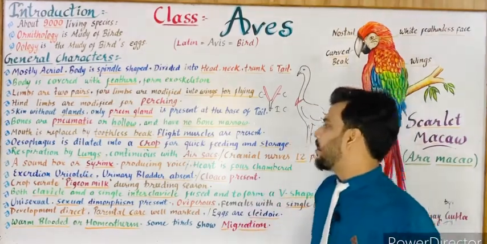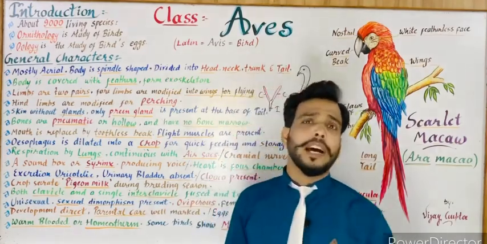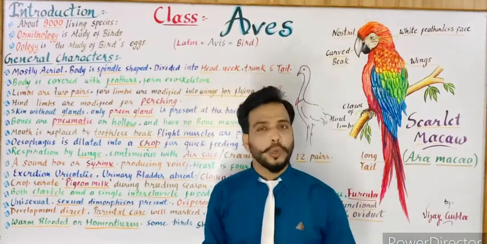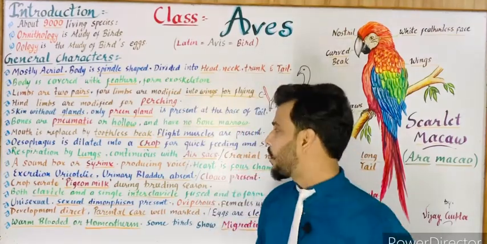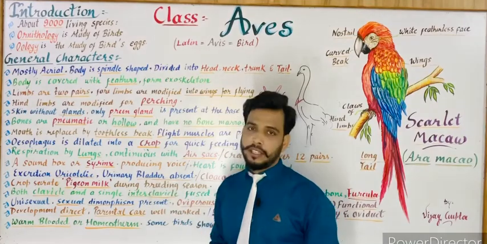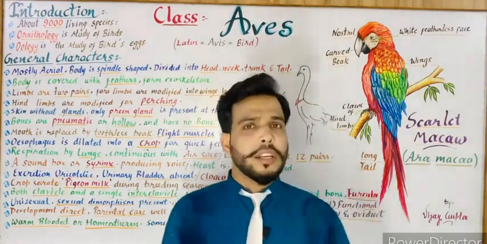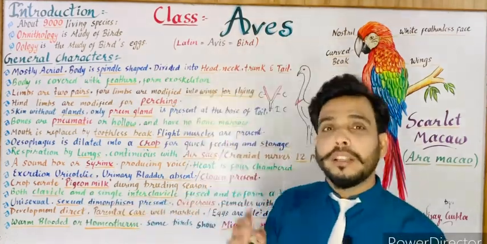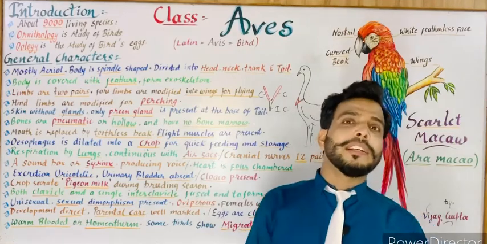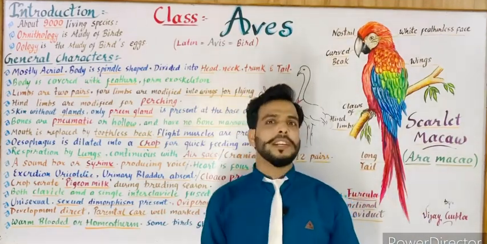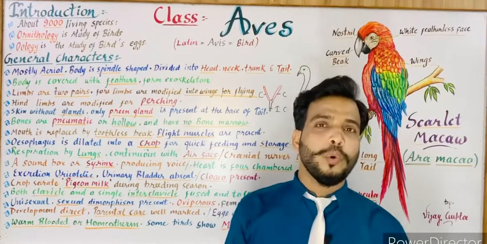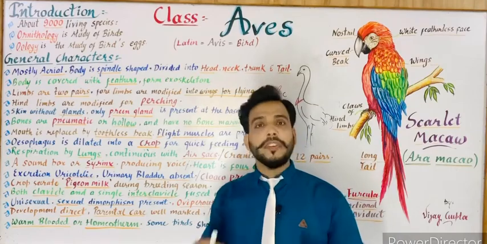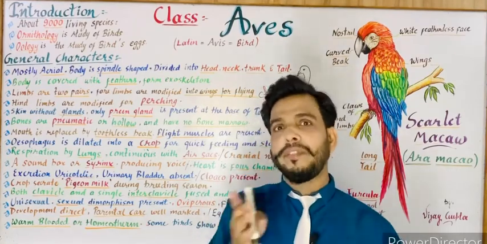Next is they are unisexual. All the birds are unisexual. As you know, when the sexes are separate, male and female are separate, then the birds are known as unisexual. So they are unisexual. Sexual dimorphism is present. When male and female can easily be recognized with the help of their external features, then this phenomenon is known as sexual dimorphism. You can say sexual dimorphism is present if you are able to distinguish the male and female.